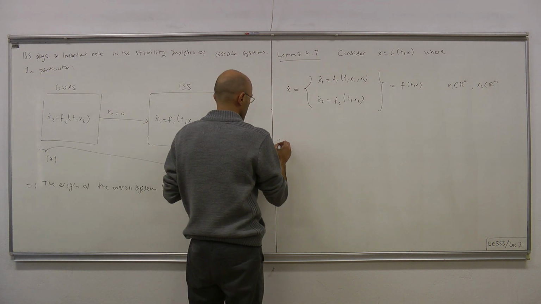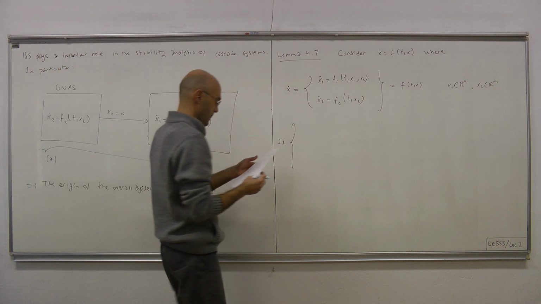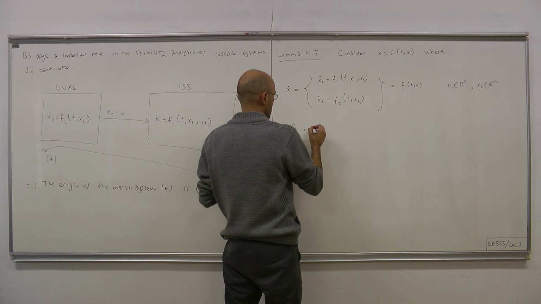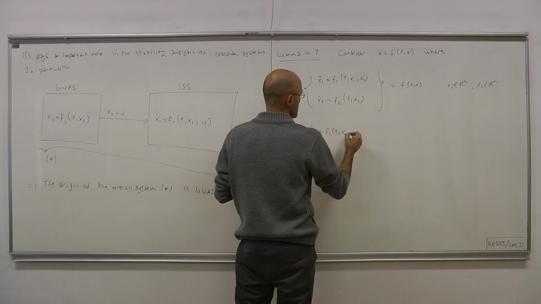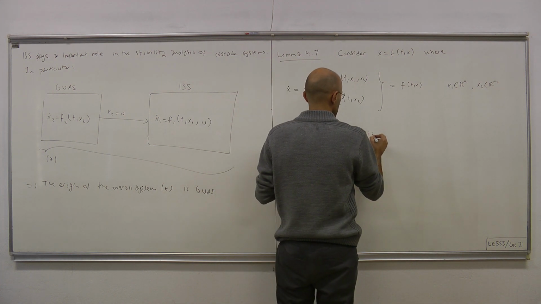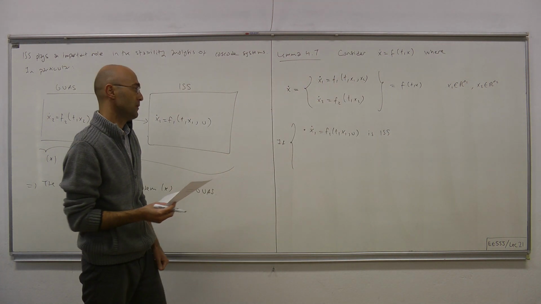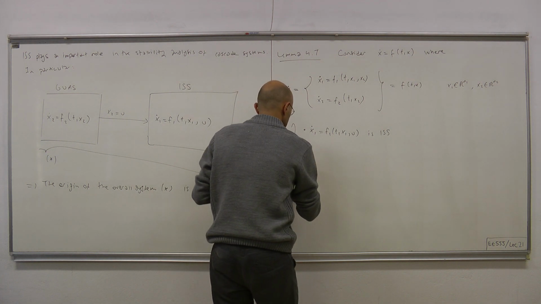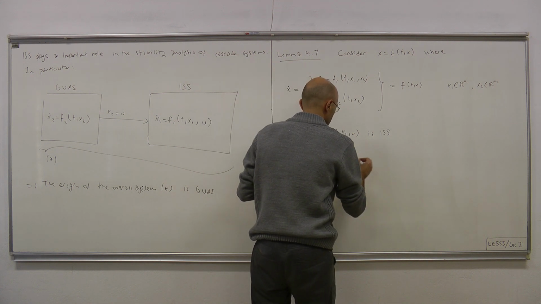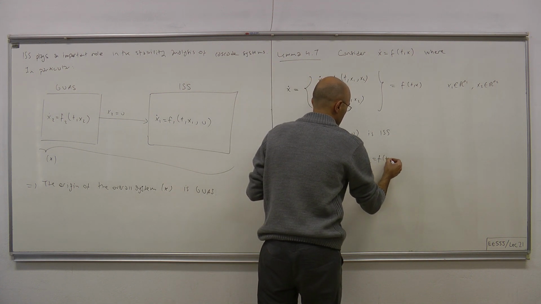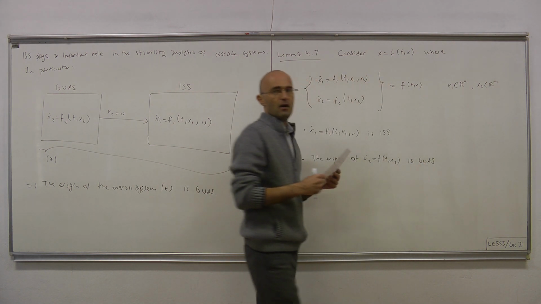If these conditions are satisfied: x1 dot equals f1 of t, x1, u is input to state stable, where the last argument is considered as input, and the origin of x2 dot equals f2 of t, x2 is globally uniformly asymptotically stable.